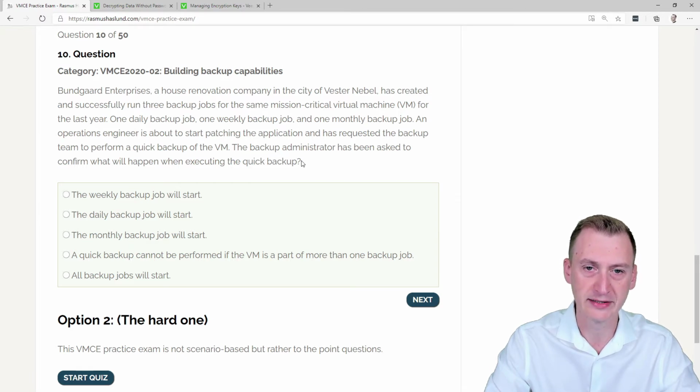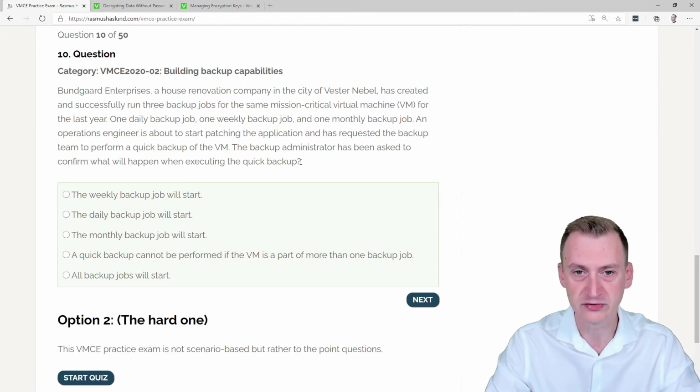Now, quick backup means that Veeam will go and locate a job that contains this virtual machine, and then it will start that job, but it will only run the job for that 1 virtual machine. It will then create a restart point, but normally creating a new restart point could also mean getting rid of an old restart point. So we're messing with retention. So for this reason, this restart point will actually not be counted for retention.